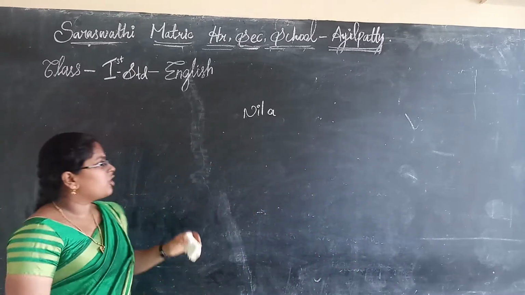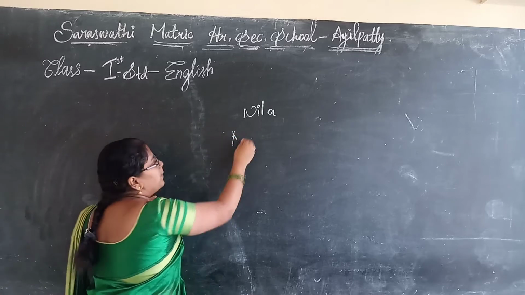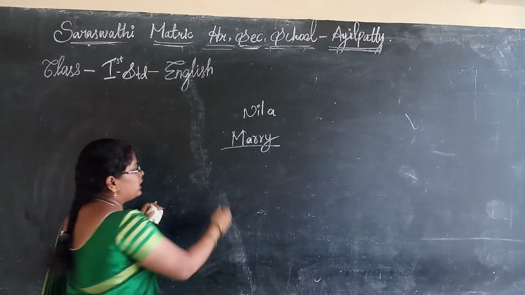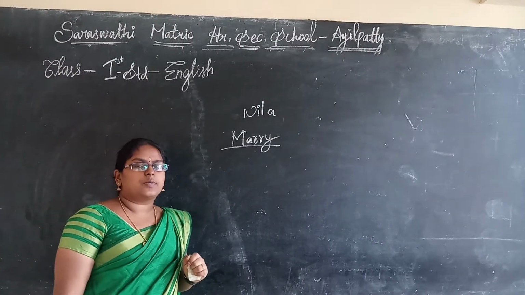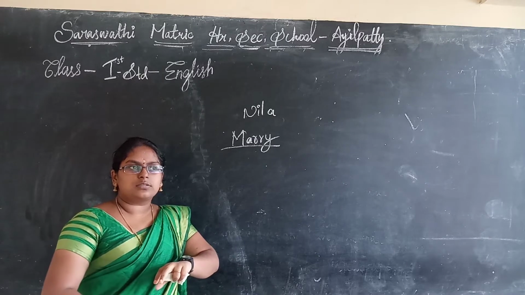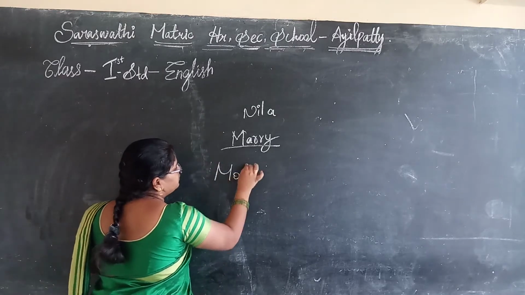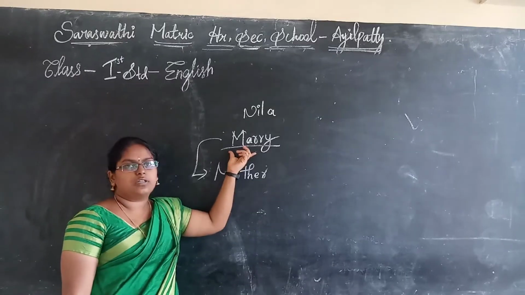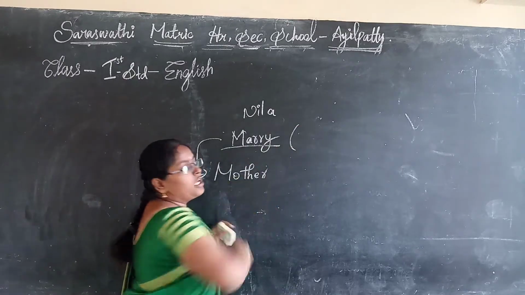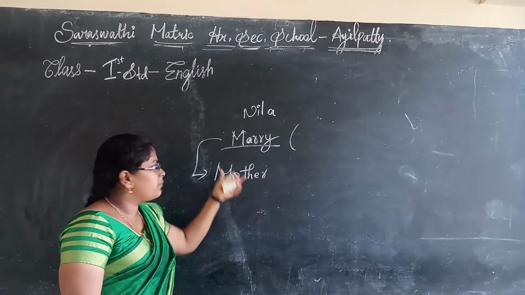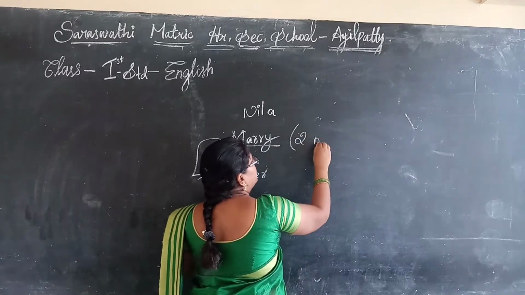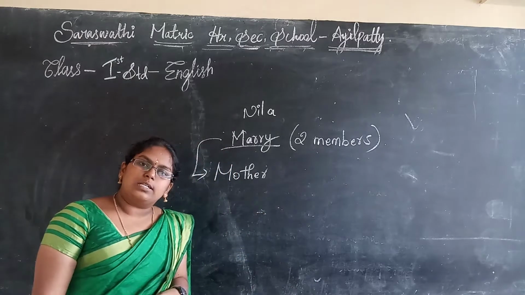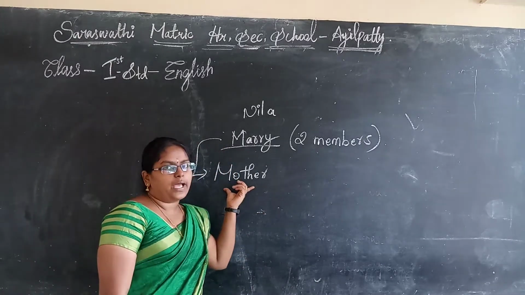Okay, who is the first friend of Nila? Mary. How many members are in Mary's family? Only 1 member, right? Who is that person? Anybody knows? That is mother. Mary has a mother only. She takes care of her. Okay? Including Mary, how many members are in Mary's family? Including Mary, 2 members only. So this is a single parent family. Okay, this is a single parent family.